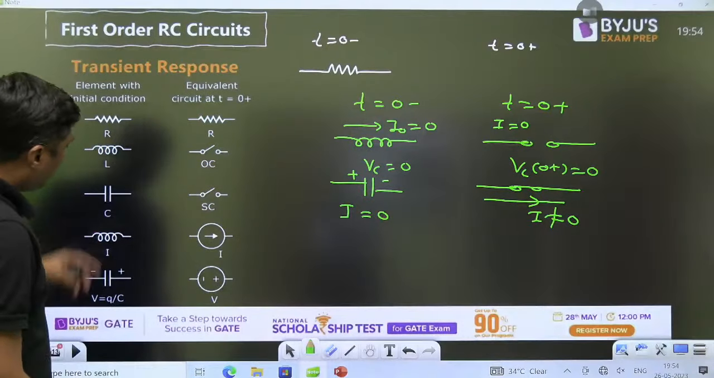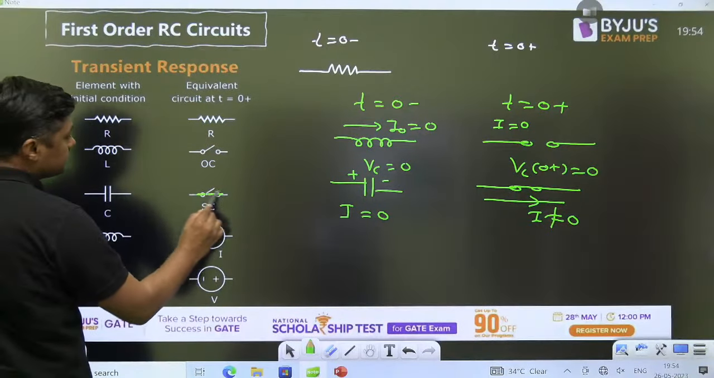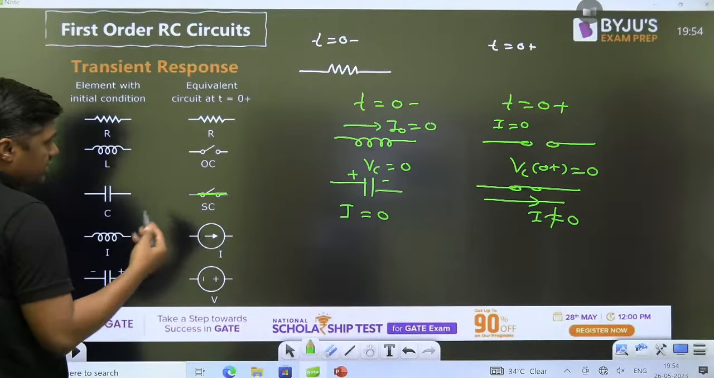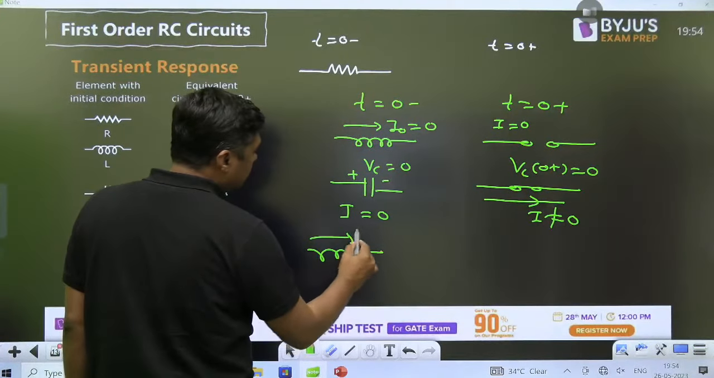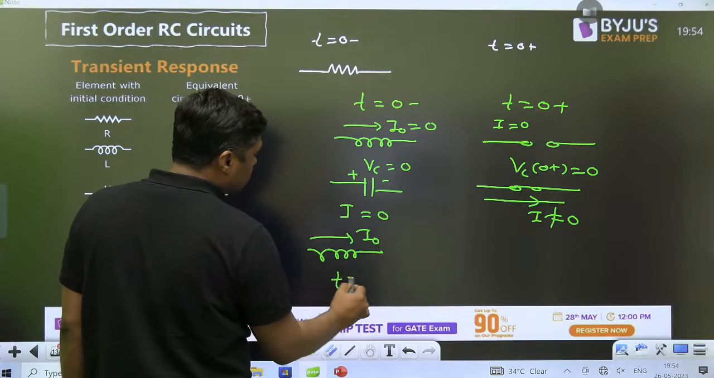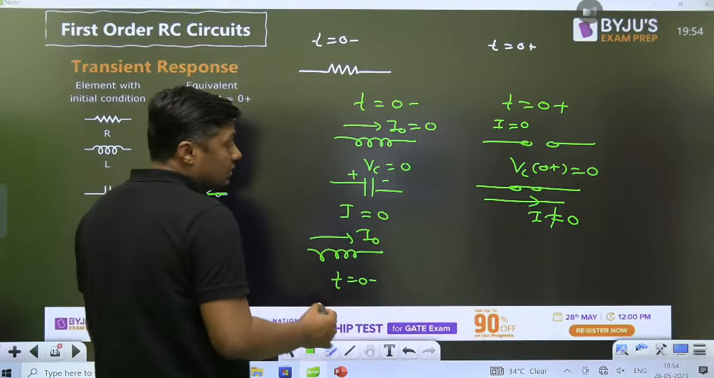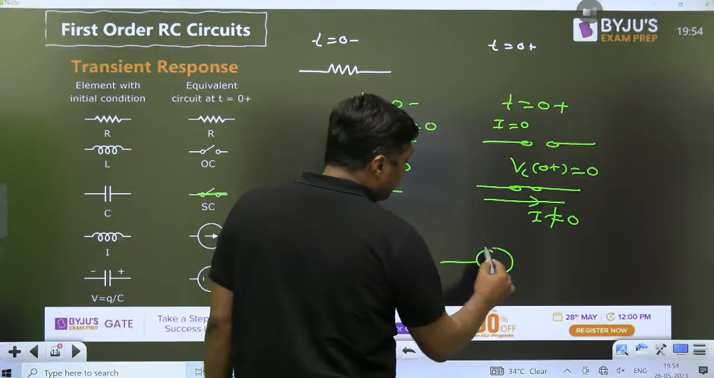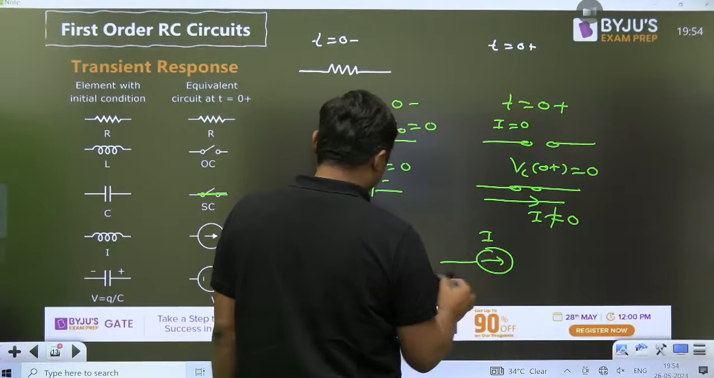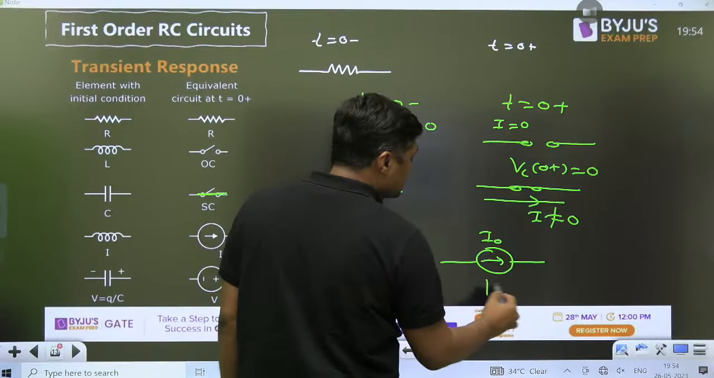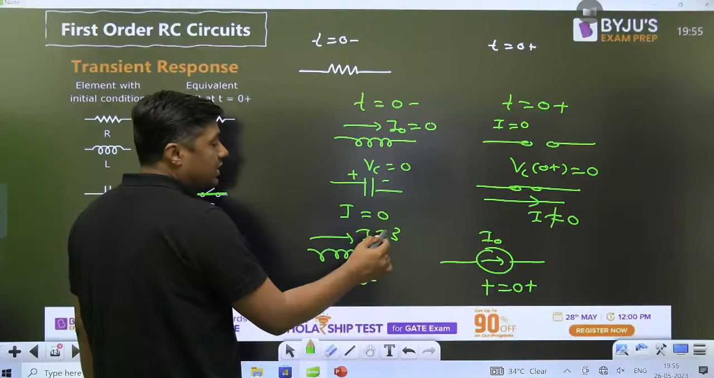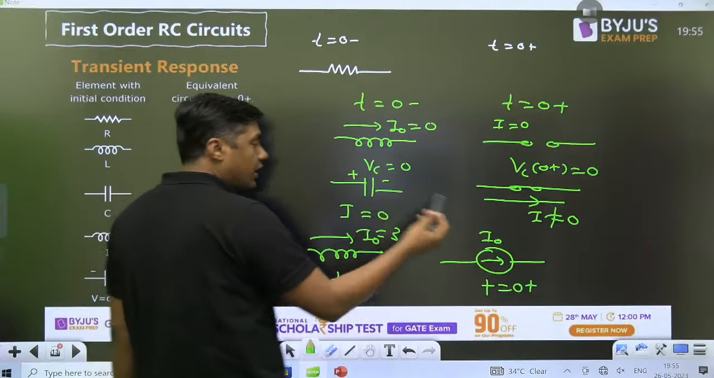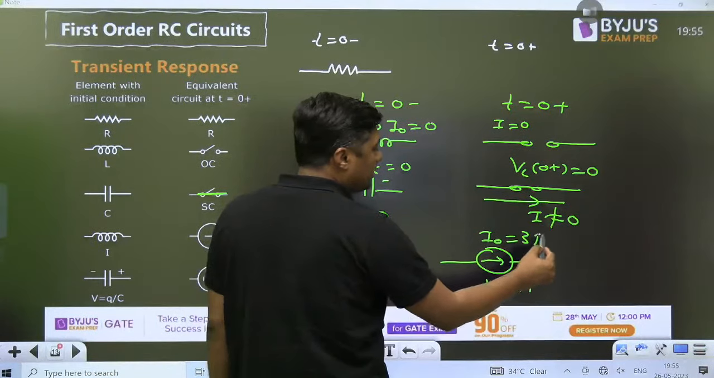Now what is the meaning of this? This is short circuit. If there is some initial current through the inductor exactly at t equal to 0 negative, then initially it behaves like a current source of value I. That is exactly at 0 plus. Suppose there is a current of 3 ampere initially. It does not allow sudden change of current. Exactly at t equal to 0, it will remain 3 ampere.